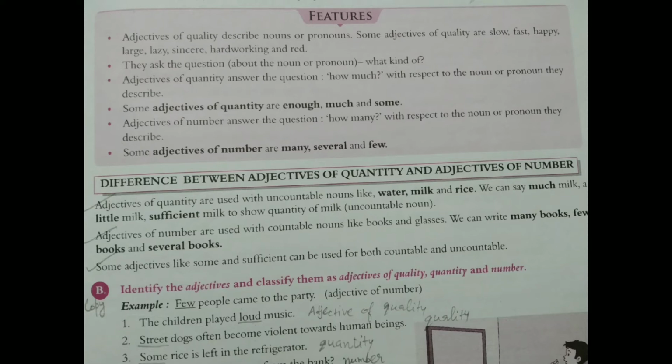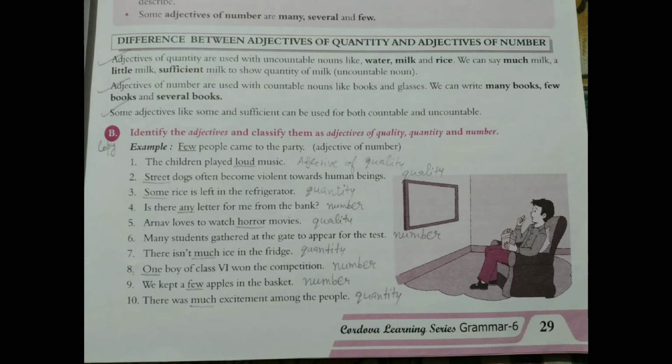So after it we have these two. Exercise B. This has to be done in your copy. Identify the adjectives and classify them as adjectives of quality, quantity or number. See here I have written only quality, quantity, number, but you have to write the complete answer, like adjective of quality, adjective of quantity and adjective of number. So let us start it.